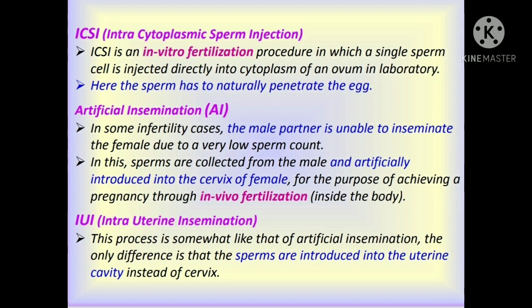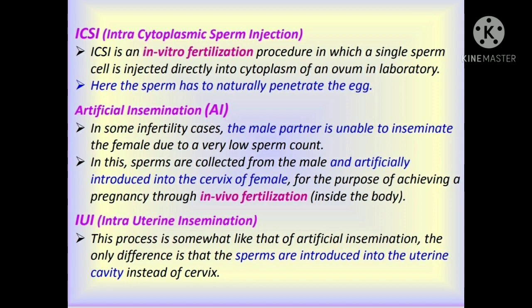Coming to the next one, that is IUI, intrauterine insemination. In this technique, the process is somewhat like that of artificial insemination. The only difference is that the sperms are introduced into the uterine cavity instead of the cervix. The whole procedure remains the same, just in place of the cervix, the sperms are collected from the male and artificially introduced into the uterine cavity of the female. This is all that is done in IUI. Therefore, it is called intrauterine insemination.